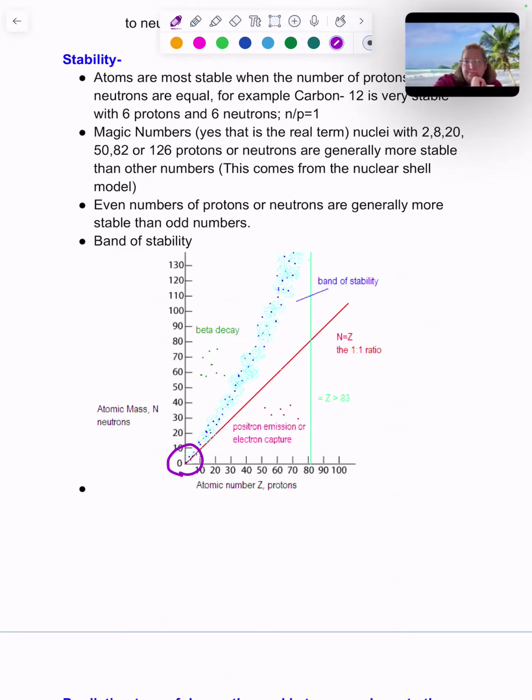Down in this lower region, they're going to want to beta decay because their mass isn't that far off of the stability. It'll beta, give off an electron. That's going to increase the atomic number. Way up here at the top, these are going to want to alpha decay because they need to lose mass to go down. Alpha has a mass of 4. These guys down here, they've got to get more protons, so they're going to undergo either positron emission or electron capture.